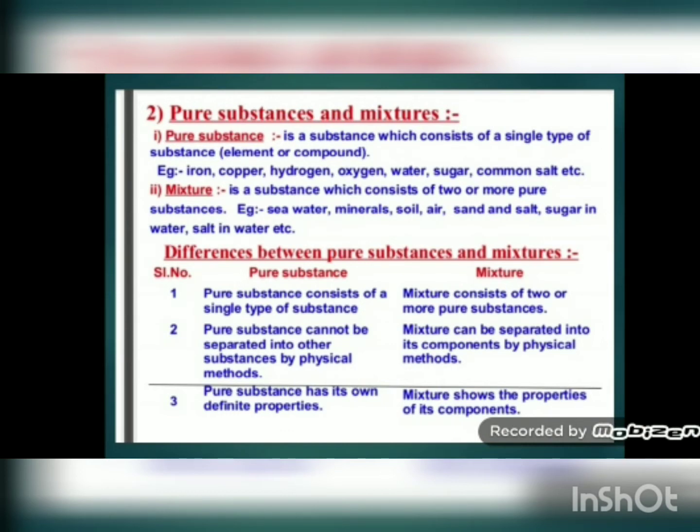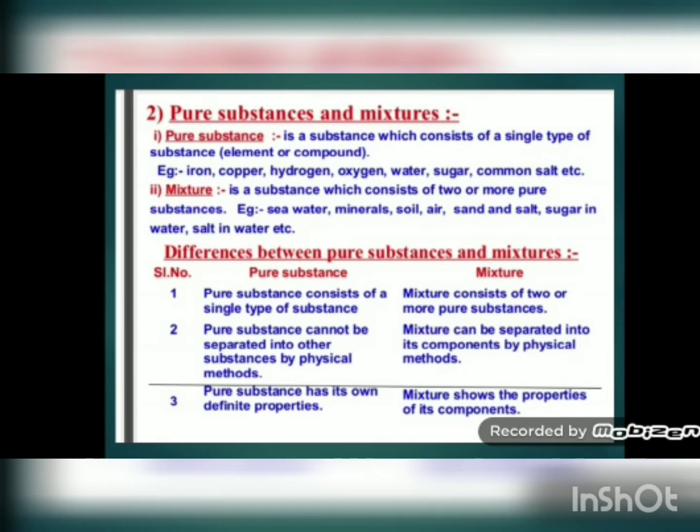Now, the definition of mixture. A mixture is a substance which consists of two or more pure substances. For example, seawater, minerals, soil, air, sand and salt, sugar in water, salt in water, etc. Now, please try to understand the difference between pure substance and mixture clearly. First, I'll explain what a mixture is. When two different things are mixed physically in such a way that we can separate them by a physical process, then that substance is called a mixture.